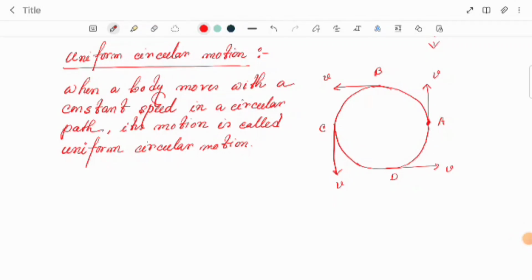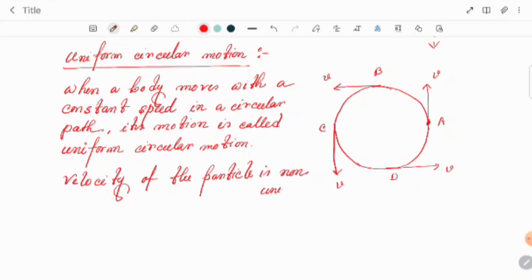So what about this continuous change in the direction of motion? It indicates that the velocity of the particle is non-uniform, but the speed of the particle is uniform. Okay, keep these things in your mind. Very, very important topic, the uniform circular motion.